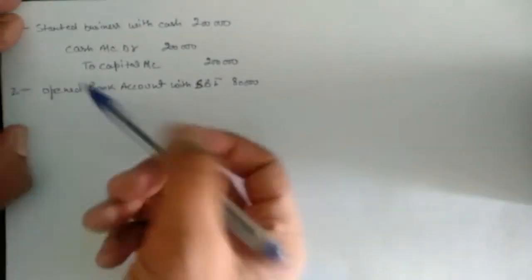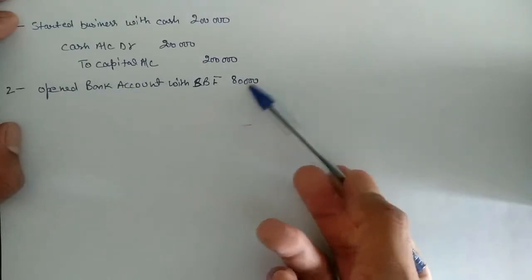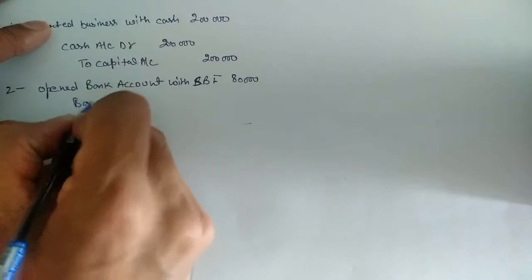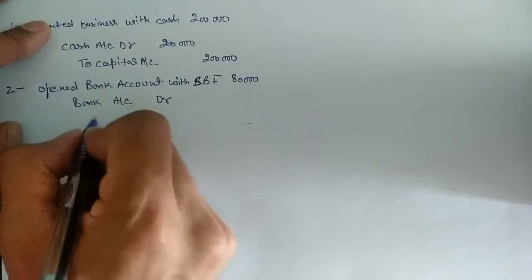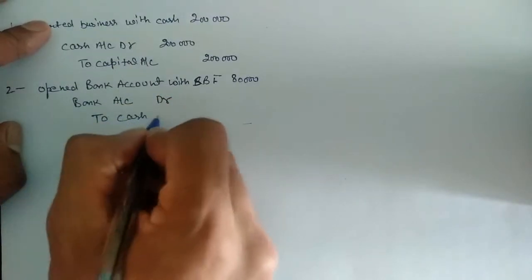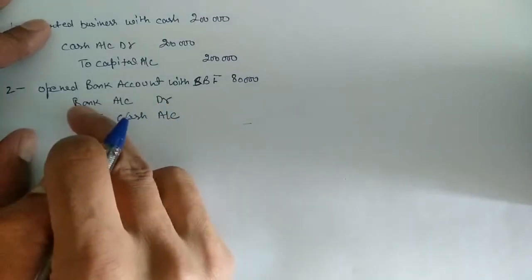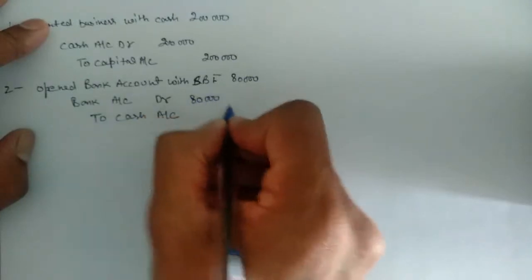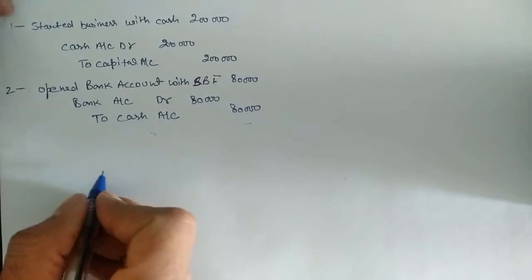Our next entry is open bank account with SBI, amount 80,000. So what did the business get? Bank. So we will debit bank account, and we deposited cash in bank account. So inflow is of bank and outflow is of cash, 80,000.